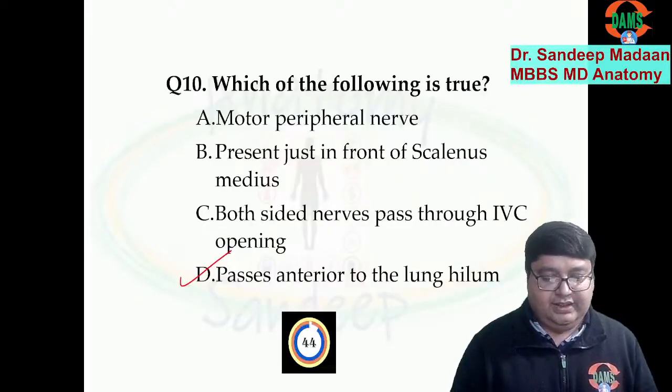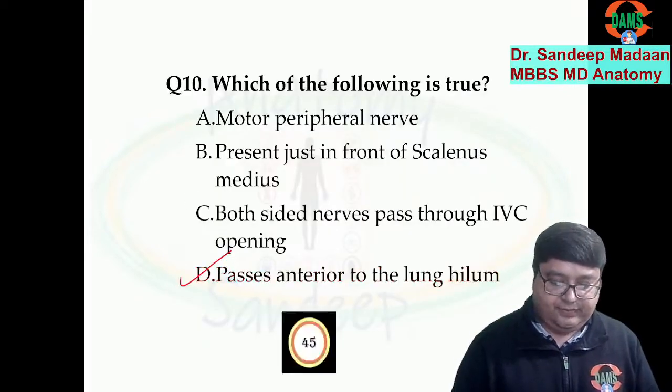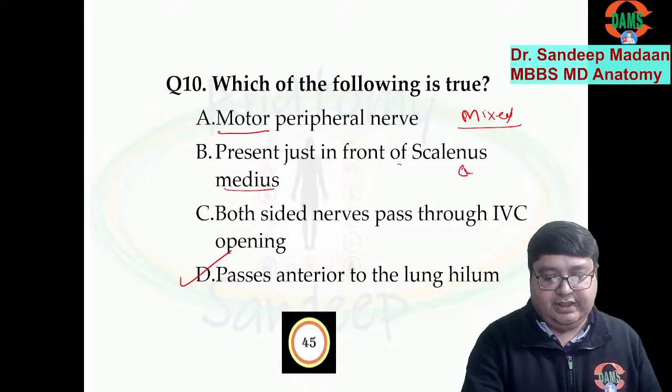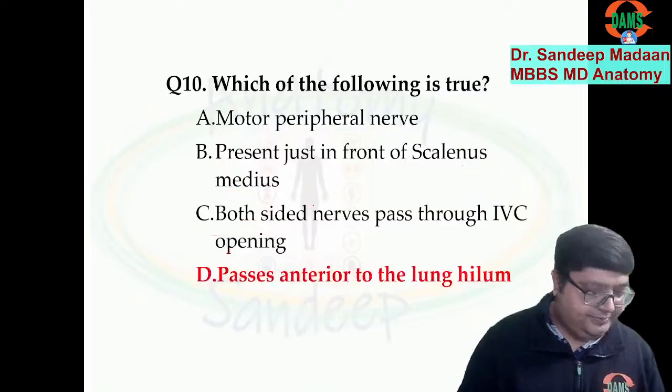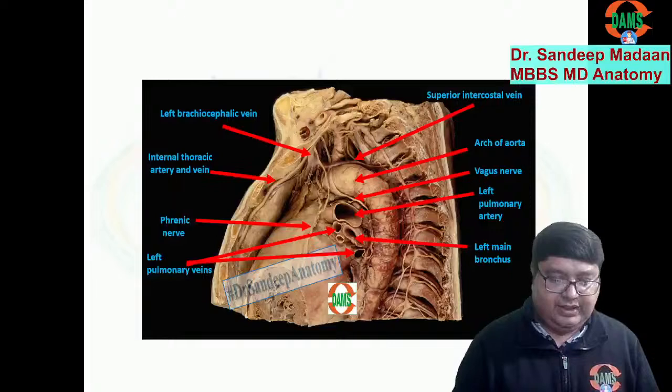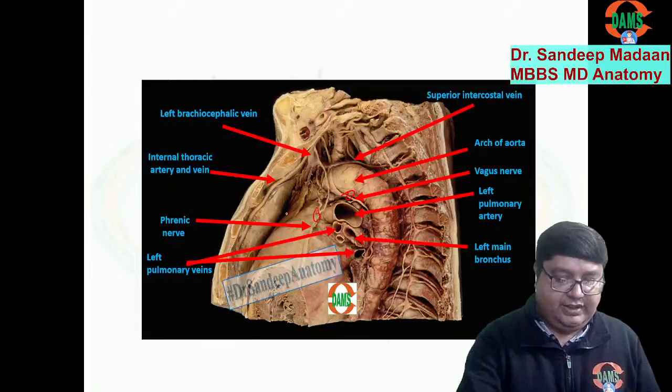So here you can see this is not motor. It is actually mixed because it is also carrying the sensation, and it is not medius but anterior, and not both sides, only the right side will pass from the IVC opening. Answer will be D. So let's look at this labeling. You can see all the important labeling. We can see vagus is behind and phrenic is in front.